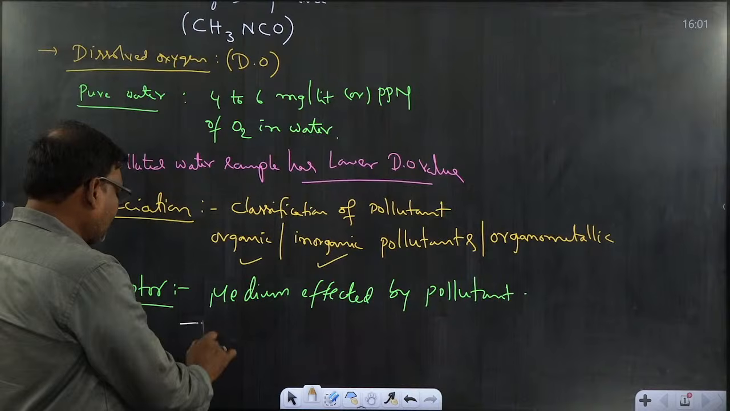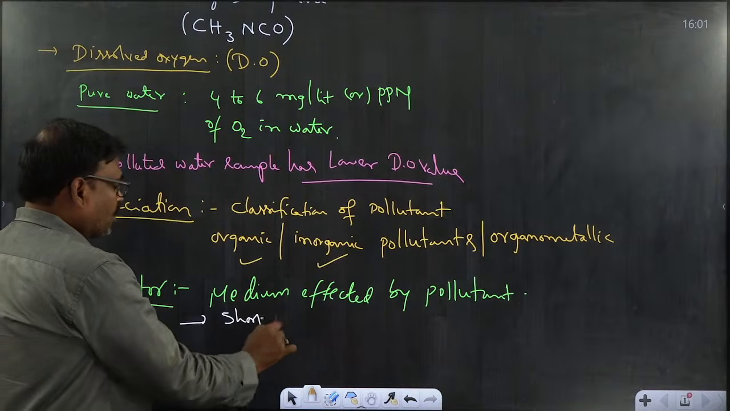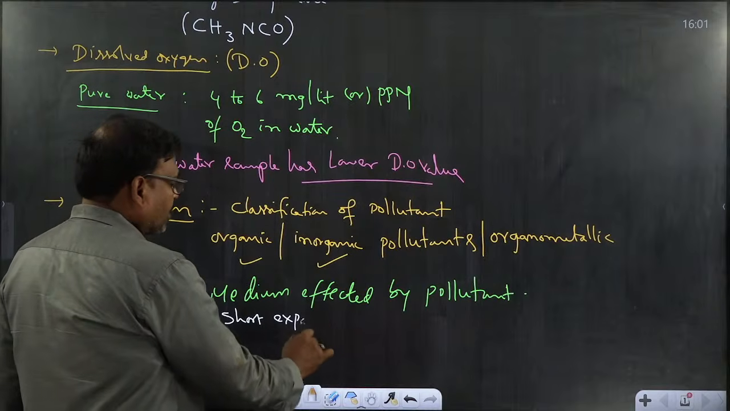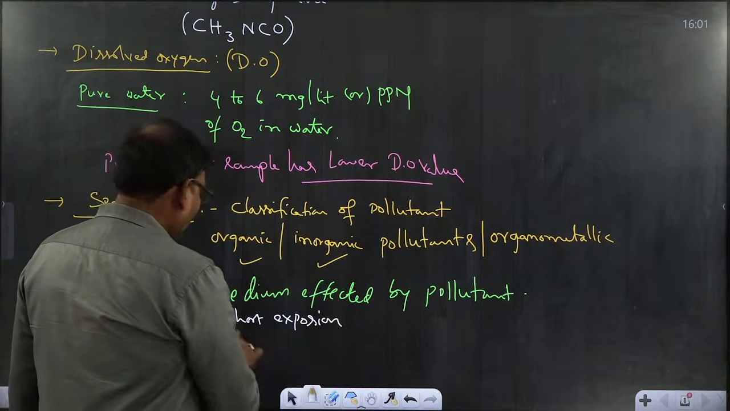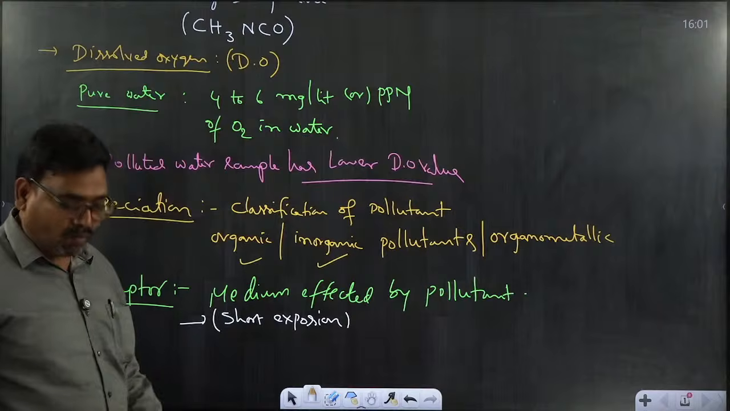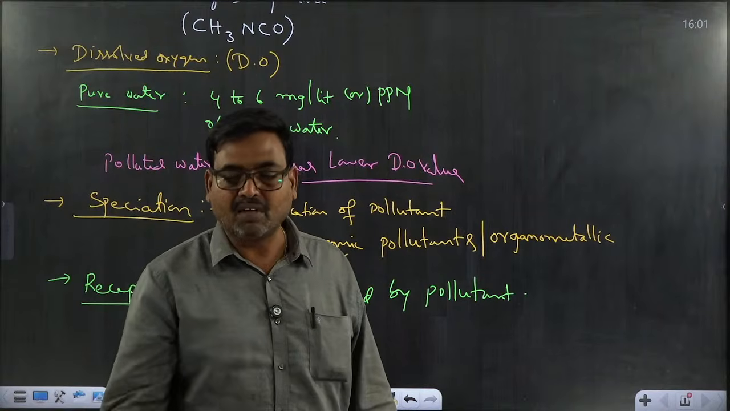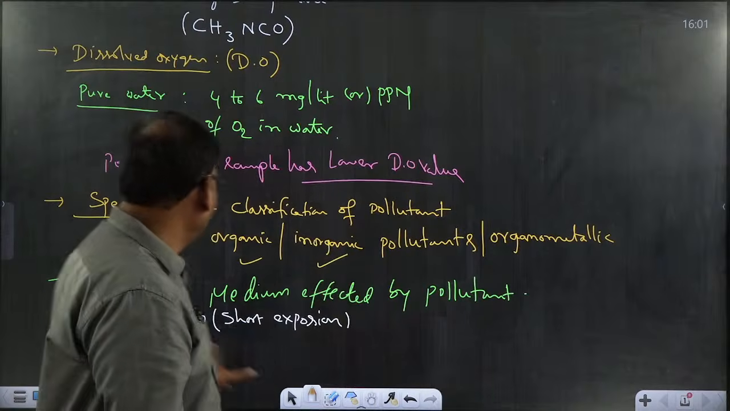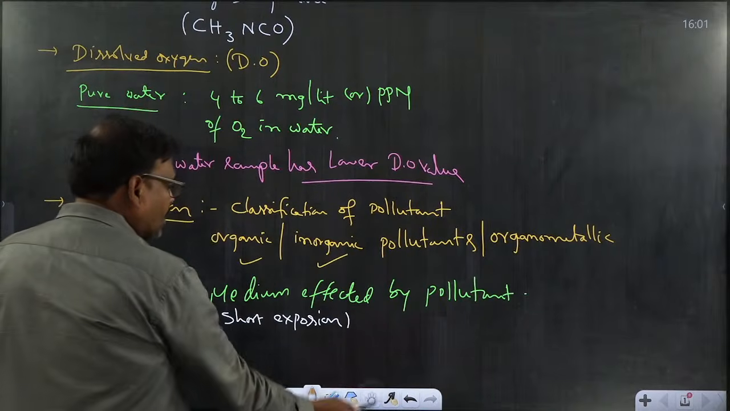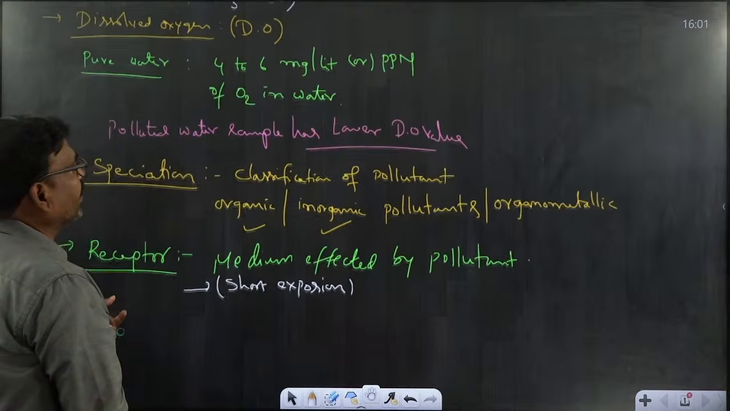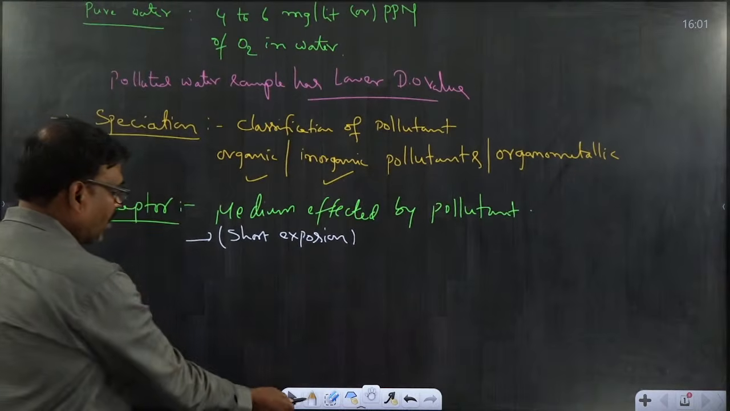And it is a short exposure, because we are exposed to that pollutant only within 10 minutes or within 5 minutes. That's all. That's why a receptor is the medium which is affected by the short-lived pollutant.